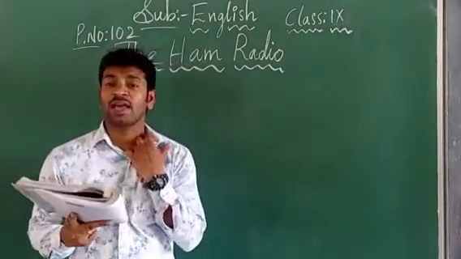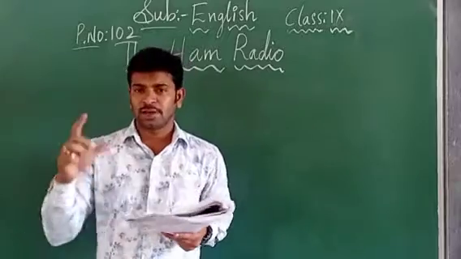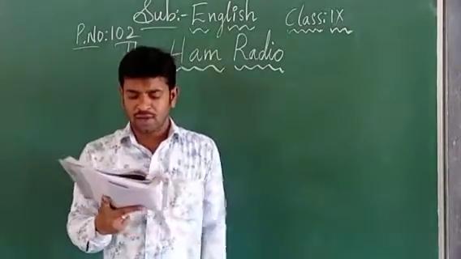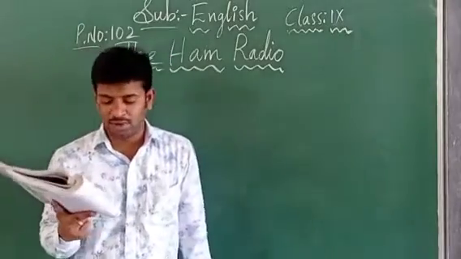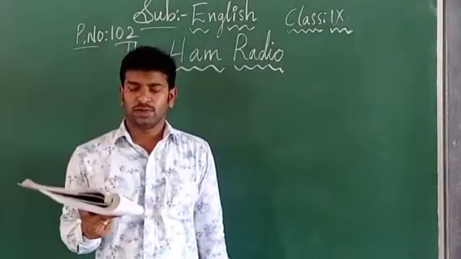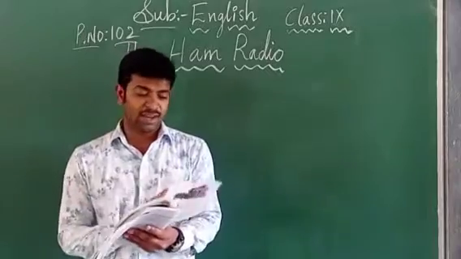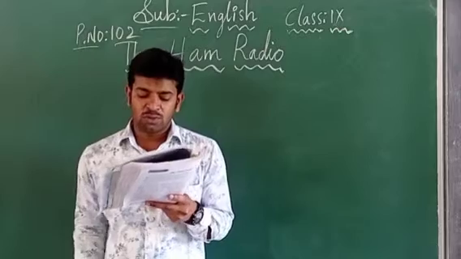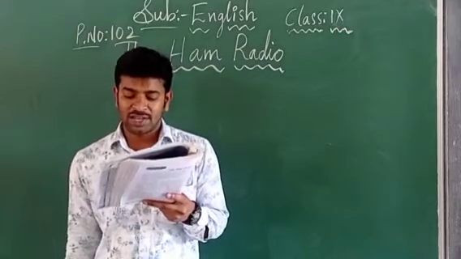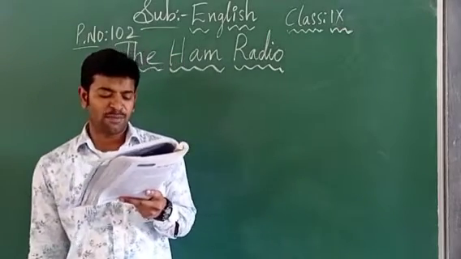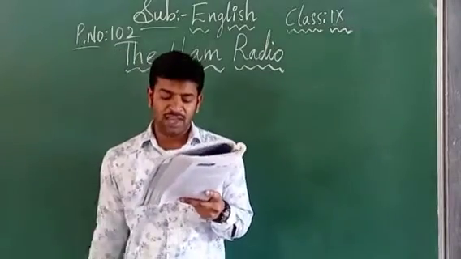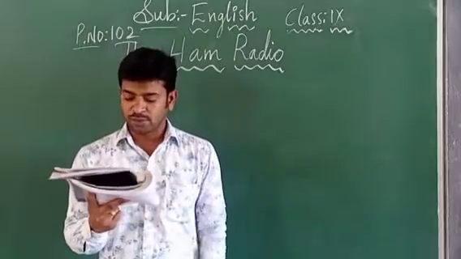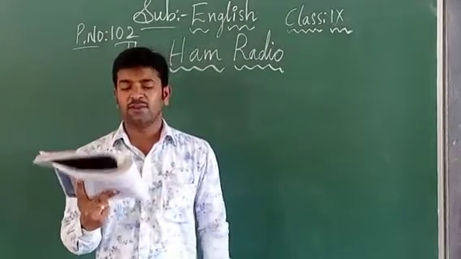Now, how to become a ham radio operator? That means the person who is going to operate the ham radio, how is he going to operate, how is he going to become a ham radio operator? Let us see here. The question is put here. The complete answer is given in 2 paragraphs. Amateur radio operators have to qualify in an examination conducted by the Ministry of Communication, Government of India, and obtain a license for operating or possessing a radio station.